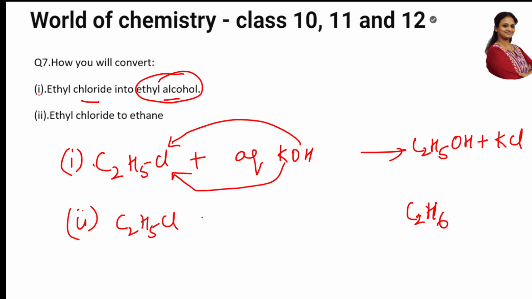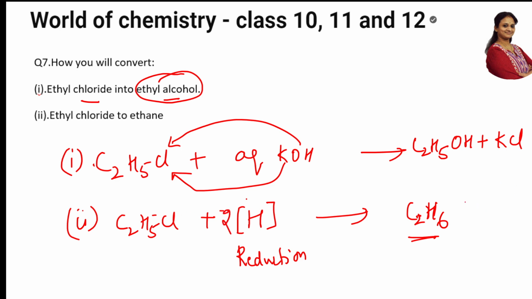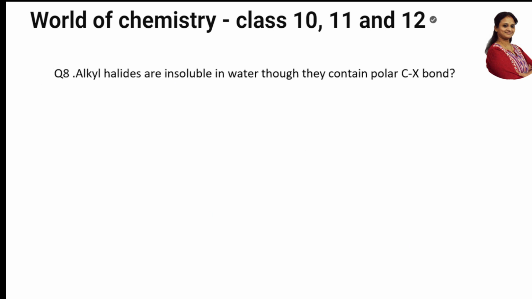Removal of electronegative atom is nothing but reduction, and reduction is nothing but addition of hydrogen. I have to remove this and get that, so I have to add hydrogen to this so that I get H6. I should also remove HCl, so I'll take 2 moles. So this is HCl. Done. Simple conversions; only logic is you have to remember the concept. Yes. Next question.